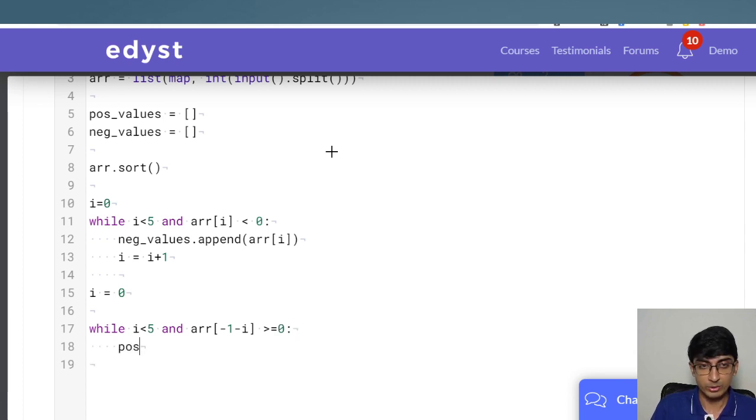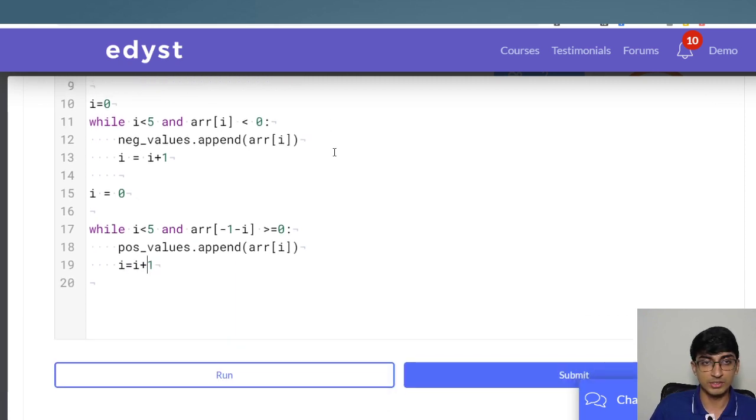So positive values dot append ARR of I. So I'll do I is equal to I plus 1, right? Or you can just do I plus is equal to 1, that's shorthand, right? So this way we are increasing the values of I, and we've got the negative values in this list, positive values in this list.